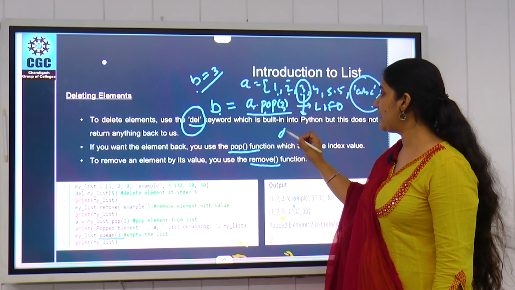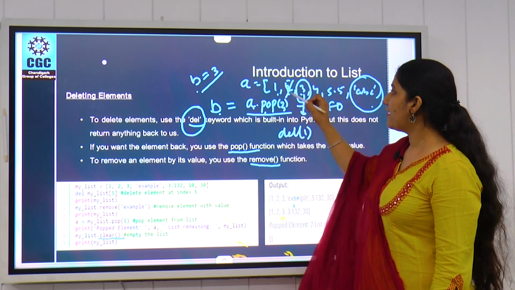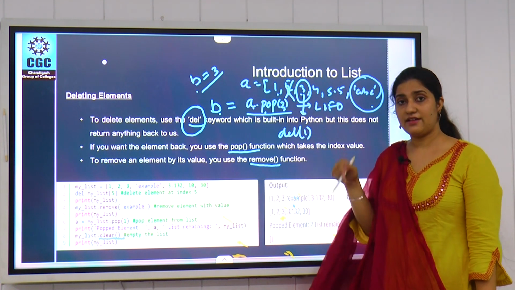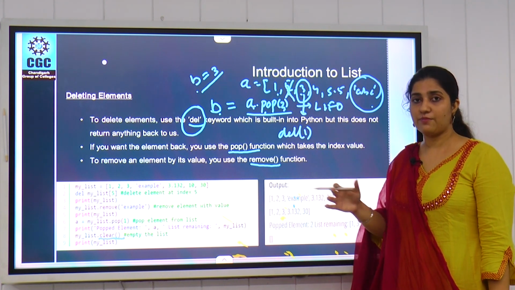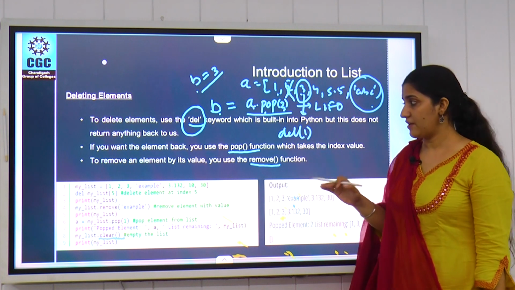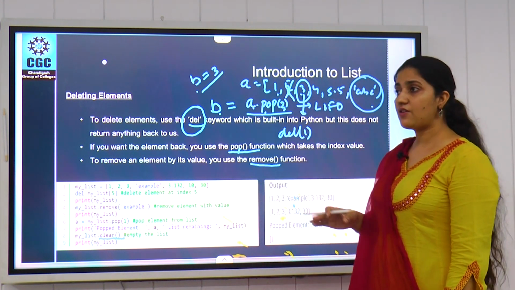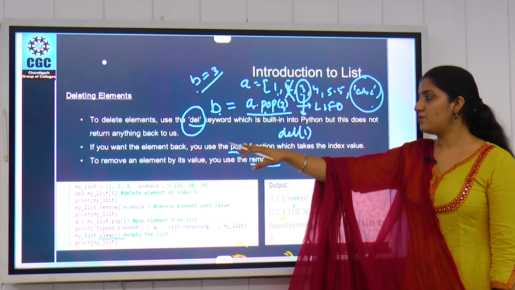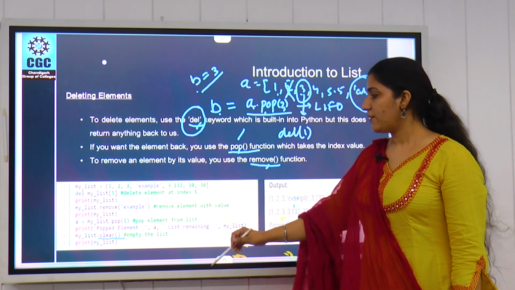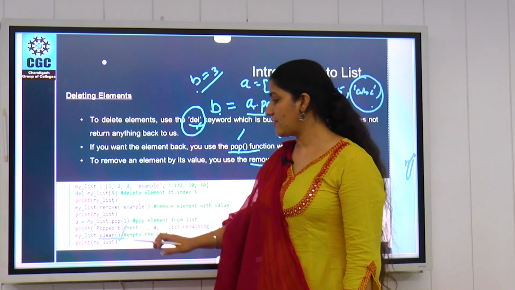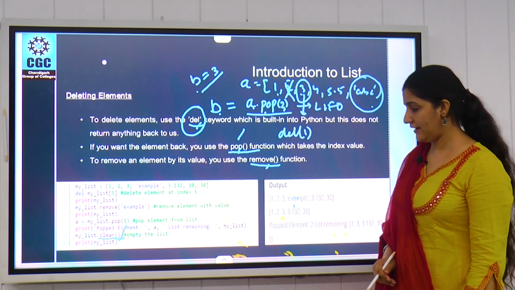We can delete with the index value. Like if we delete 1, it will remove this value, but it will not return us anything. So the value will be removed from the list or removed from the memory. So that is the difference between del and pop function, and according to our requirement we can use these functions, either remove, either pop, either del, or if you want to delete the whole list, you can use the clear function. So this is about deleting elements.